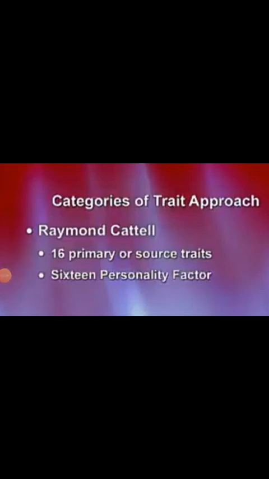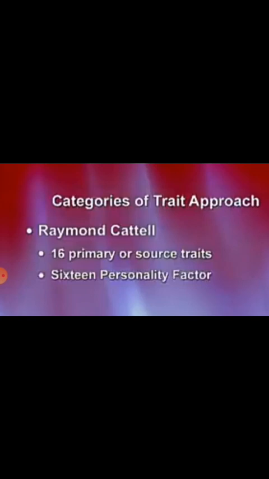In the previous video, we had already discussed Allport's trait theory, and now we start another category of trait approach, which is given by Raymond Cattell. Cattell believed that there is a common structure on which people are different from each other. These structures could be determined empirically, and he tried to identify the primary traits from a huge area of descriptive adjectives found in language. He applied a statistical technique called factor analysis.